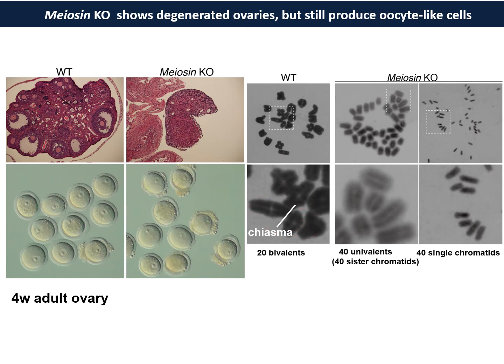In contrast, in meiosin knockouts, we see 40 sets of univalent chromosomes, or 40 single chromatids, lacking chiasmata. This suggests that the oocyte-like cells in meiosin knockouts did not undergo meiotic recombination, which means without meiosin, meiosis cannot proceed.